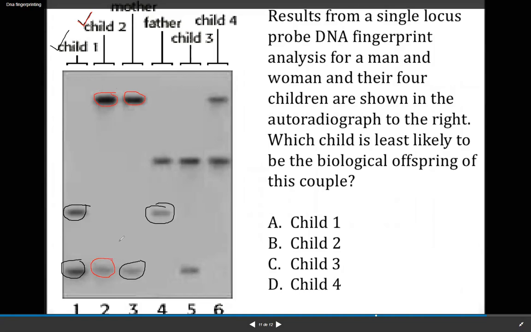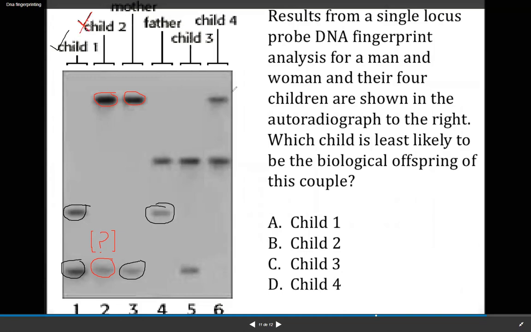There is a band that is coming. Now where did this band come from? This band is not from the father because the father is lacking this band over the electrophoresis gel. Father was not having any mini satellite or microsatellite at this particular position. So this is a new band that has been produced. So this child cannot be the biological offspring of the mother and father.